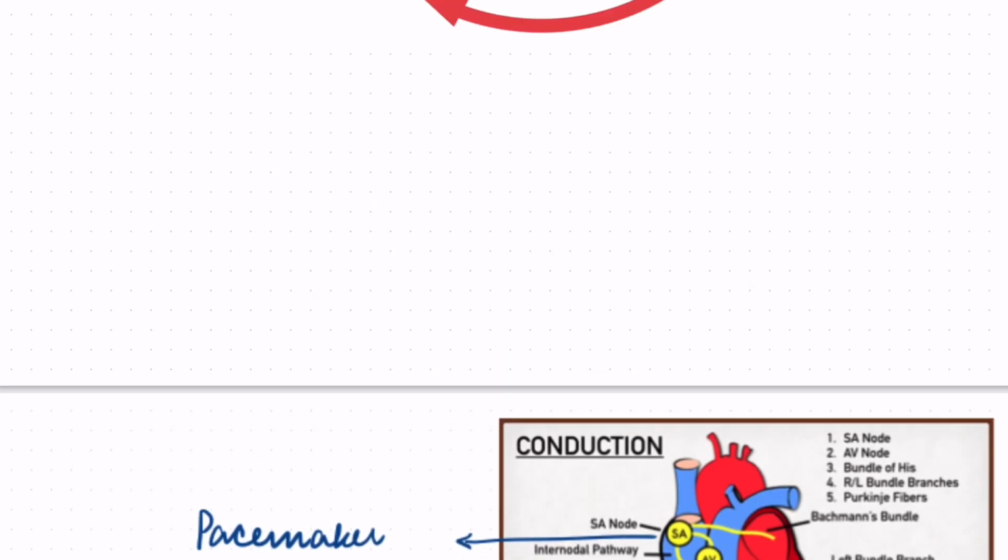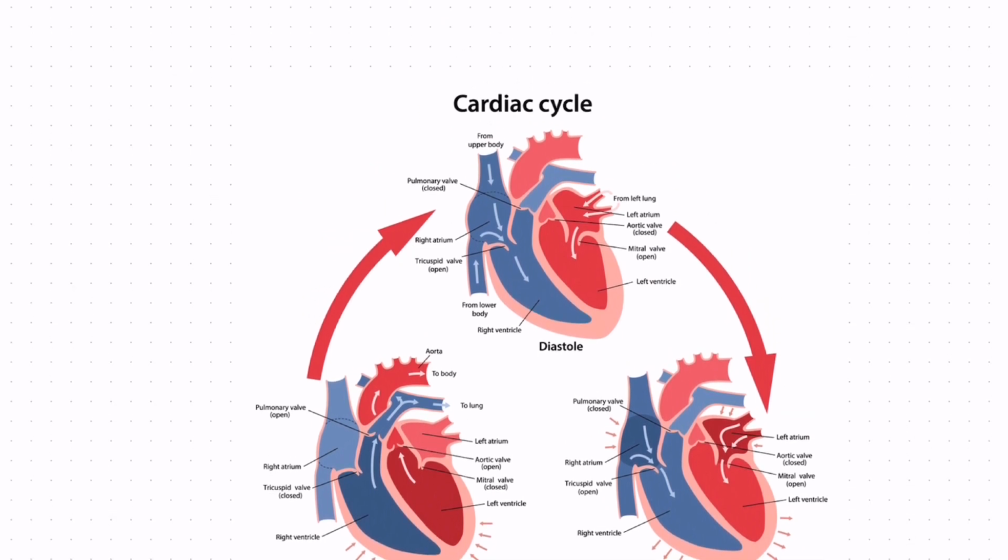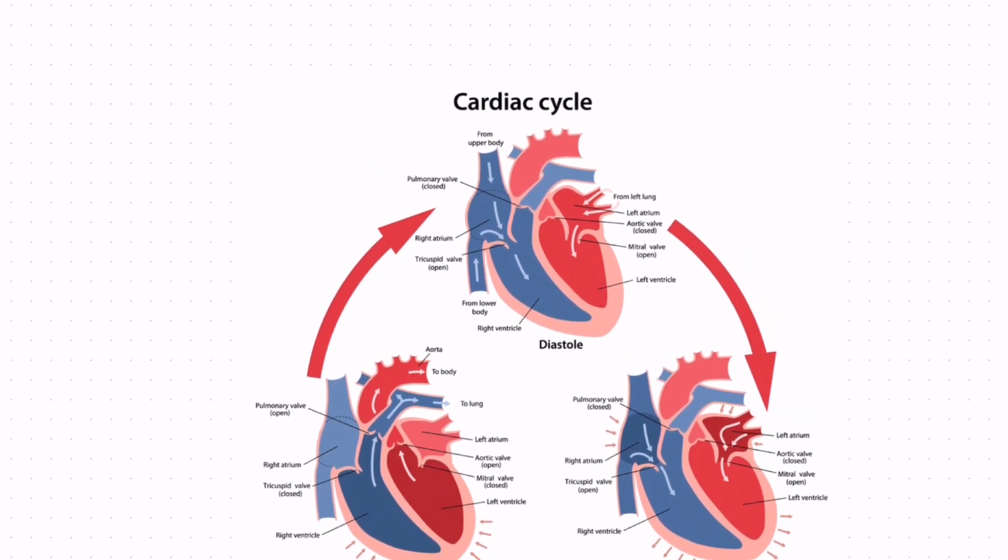Now talking about the cardiac cycle. Look, it's very easy. The cardiac cycle starts from a phase in which all four chambers of the heart are in a relaxed state. This is known as joint diastole. The atria and the ventricles are in a relaxed state. No doubt the blood from the atria is coming down into the ventricles, but it is a passive movement of blood. There is no contraction happening whatsoever. So this is joint diastole. The blood that comes from the atria to the ventricles in this phase is almost 70%.